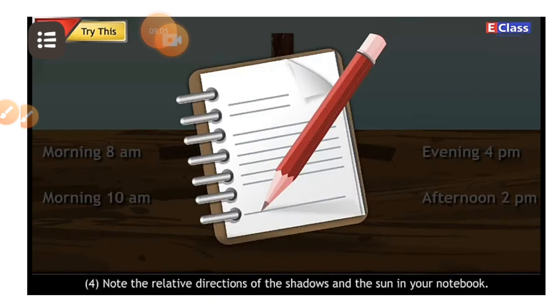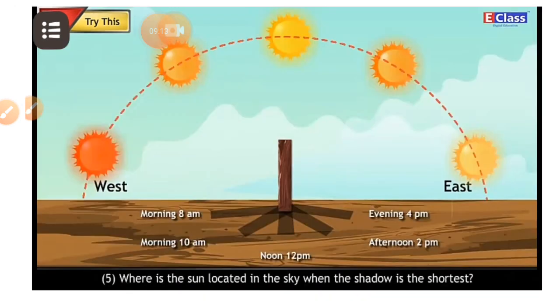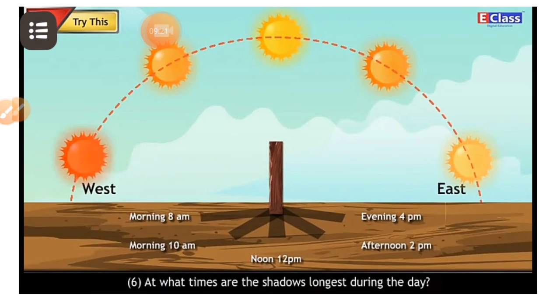Fourth, note the relative directions of the shadows and the sun in your notebook. Fifth, where is the sun located in the sky when the shadow is the shortest? Number 6, at what times are the shadows longest during the day?